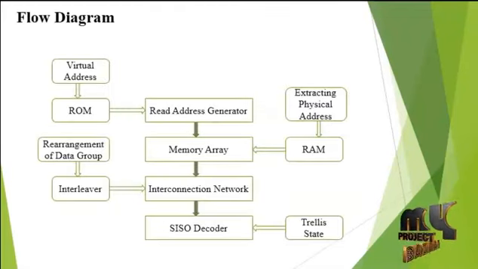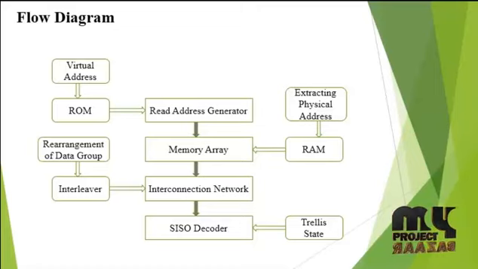Now we discuss the flow diagram of our product to obtain the quadratic permutation polynomial decoding soft output. Four different modules are used to obtain the soft output: read address generator, memory array, interconnection network and SISO decoder. SISO decoder is otherwise called soft-in soft-out decoder.